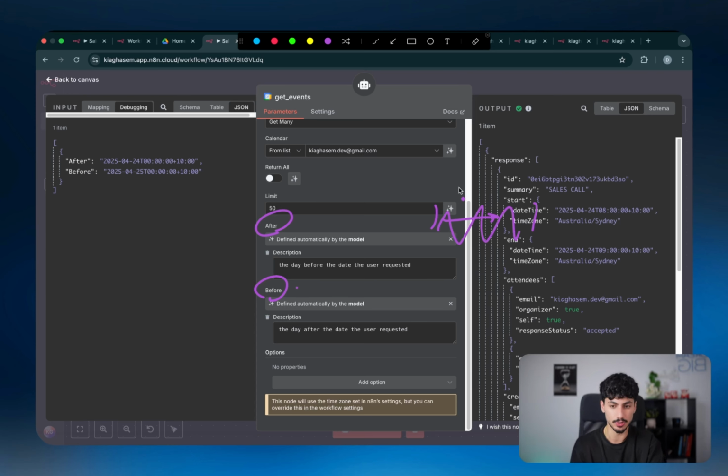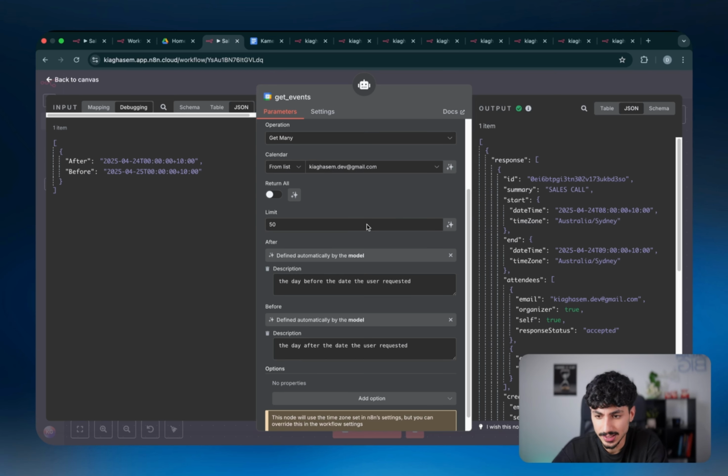And then if it has access to all the events that have been booked, it can find all the time periods that haven't been booked and use that to send availability over to the customer. So then as you guys can see over here, we've allowed it to define the before and after itself. You can see that it says defined automatically by the model, meaning that the AI agent is actually defining what value the after and before should be.